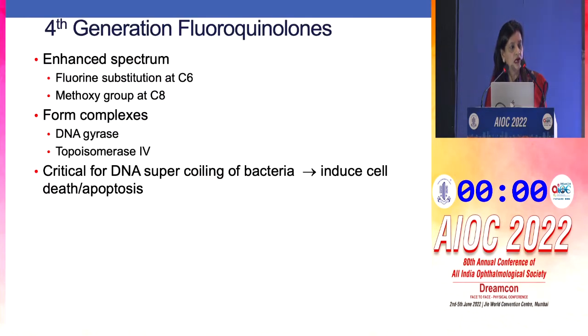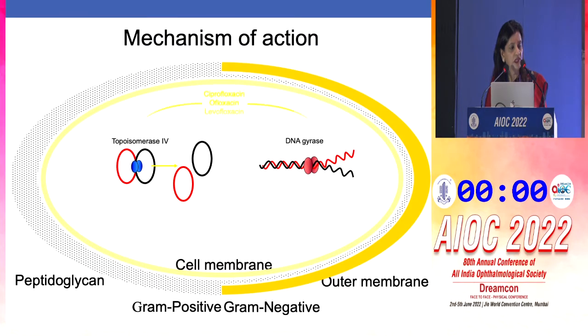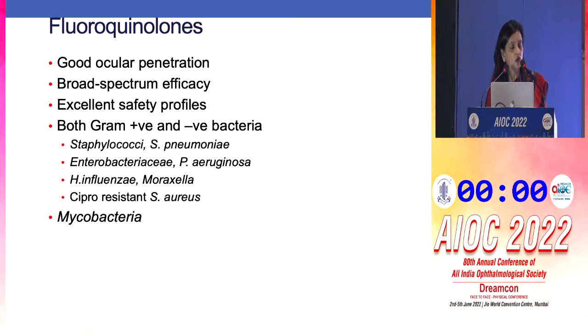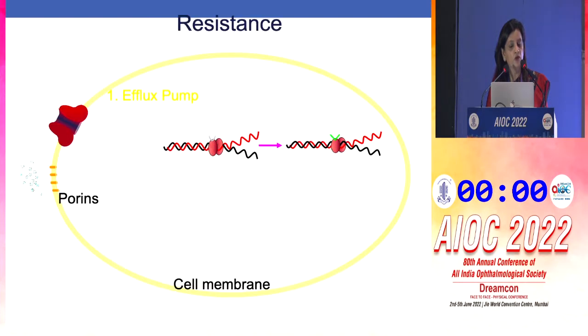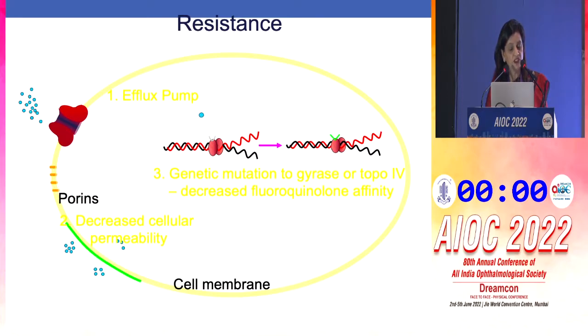And there are 4th generation fluoroquinolones which are available, and we still depend on them, although there is resistance which has been shown, and in mild to moderate bacterial keratitis, several of the randomized studies have compared fluoroquinolones with combination therapy. If the ulcer is mild, then you can get away with the fluoroquinolones, but if the ulcer is severe or is moderate, then you need to give combination therapy.